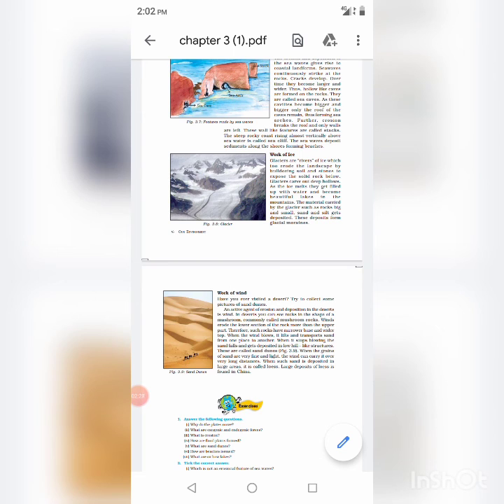The landscape is eroded by glaciers, which are rivers of ice. The materials carried by the glaciers, such as rocks, sand, and silt, get deposited and form glacial moraines. The wind is an active agent of erosion and deposition in the desert. When the wind blows, it lifts and transports sand from one place to another. When it stops blowing, the sand falls and gets deposited in low hill-like structures known as sand dunes.